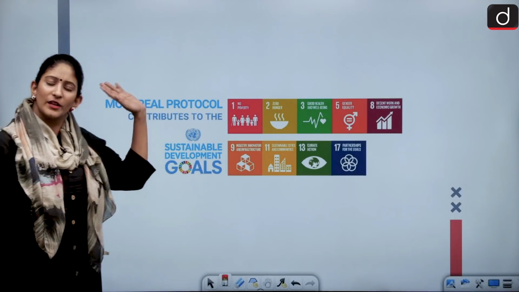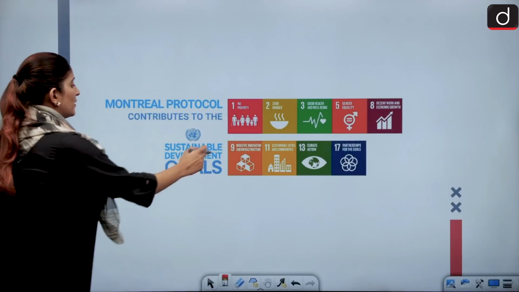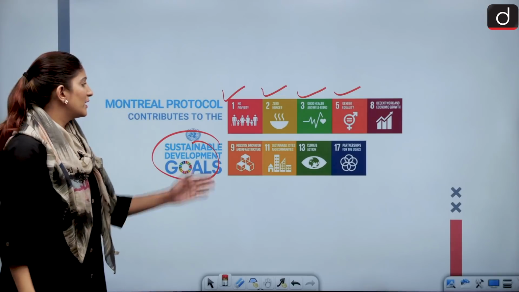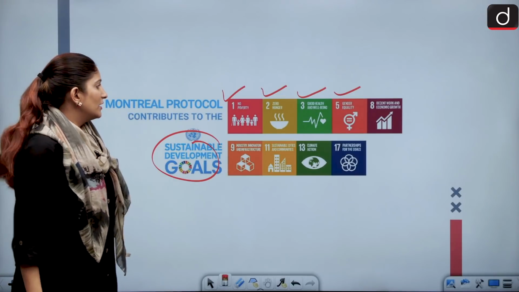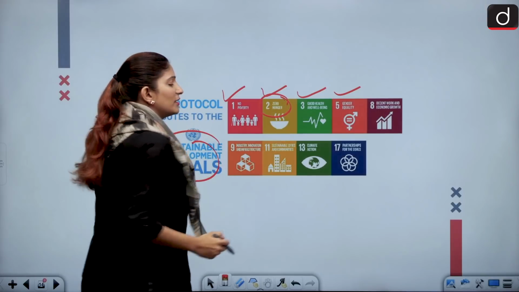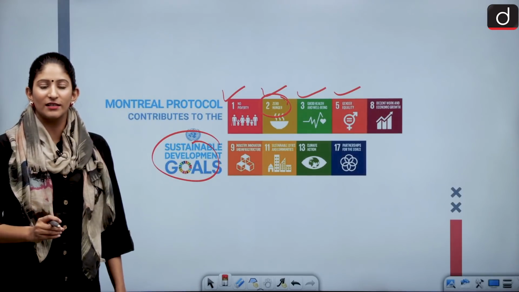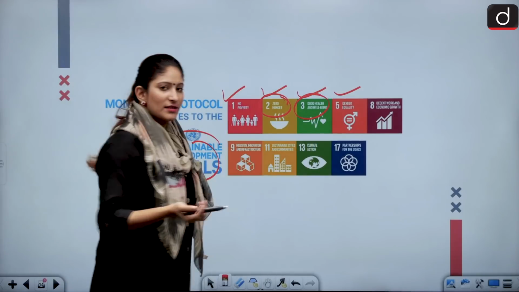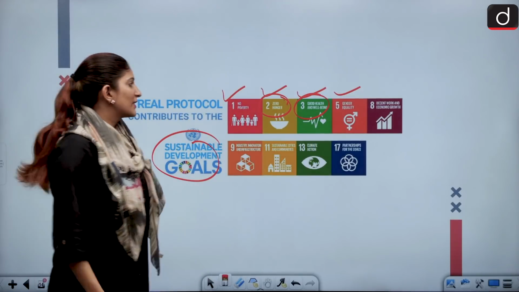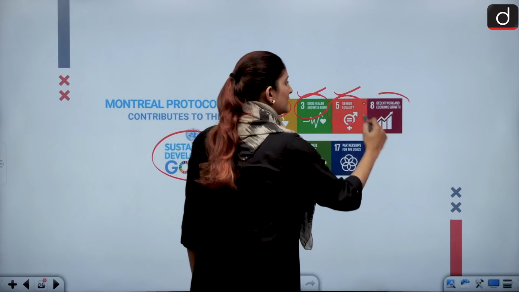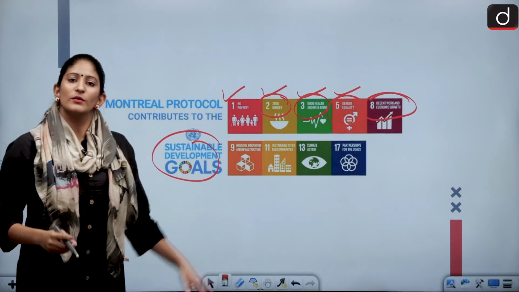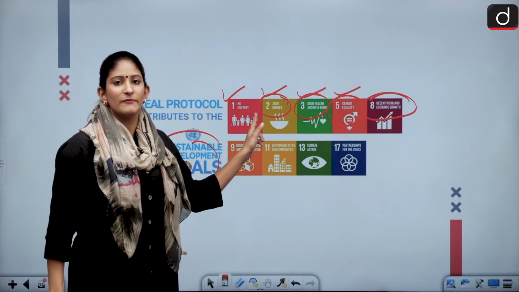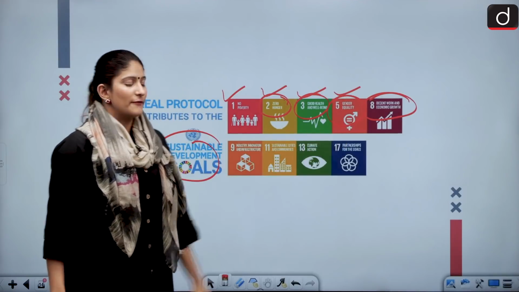And these are the various sustainable development goals which are affected by the Montreal Protocol. Okay, what are these? No poverty, zero hunger, because it will take care of the agriculture sector if we protect our ozone layer, no harmful UV rays. Good health and well-being, of course, the health facets I have already discussed with you, gender equality, decent work and economic growth. So these are all bound in a chain. When one sector is affected in a positive manner, every other sector will be affected and impacted.